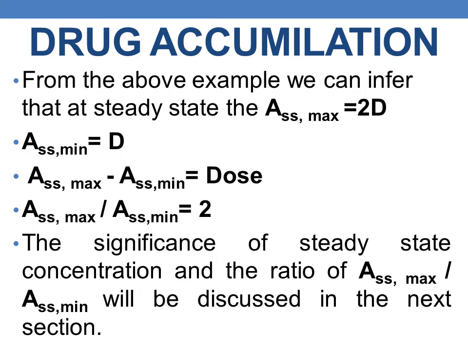So A SS max is 2D and A SS minimum is D. D is nothing but the dose of the drug, and the difference between A SS max and A SS minimum, SS being steady state, should also be equal to the dose, and the ratio of A SS max and A SS minimum will be 2. And the significance of steady state concentration and the ratio of A SS max and A SS minimum will be discussed in the next session.